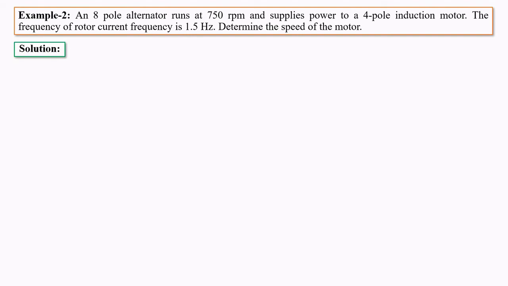As we have already discussed during the theory part, any AC machine always follows the relation F is equal to P into N by 120, or N is equal to 120 F upon P. This relation is applicable for any type of AC machine, including the alternator, which is the three-phase synchronous generator, that is the AC generator.